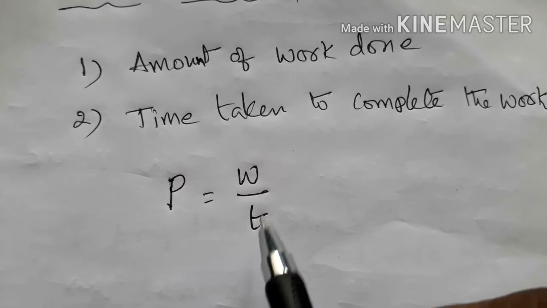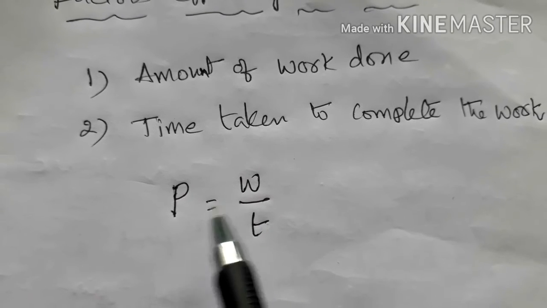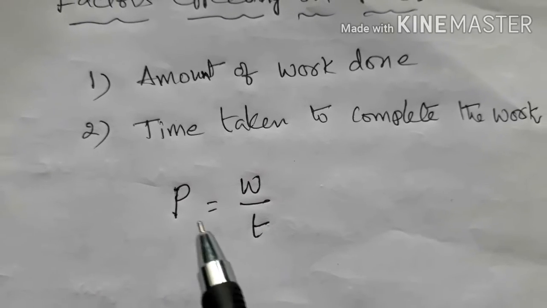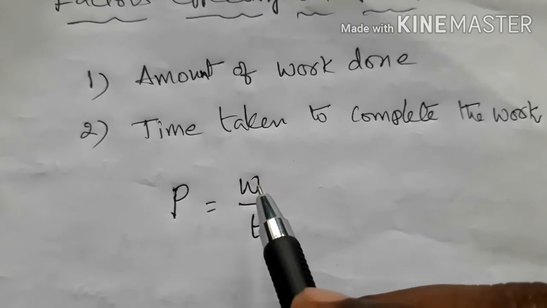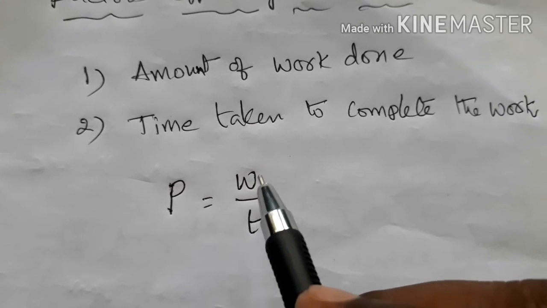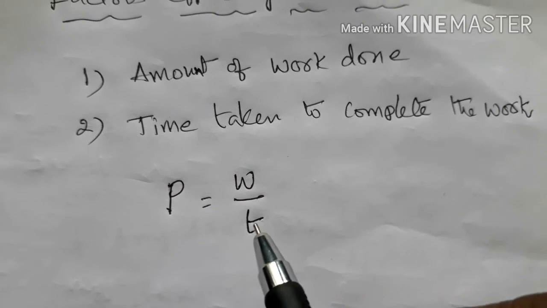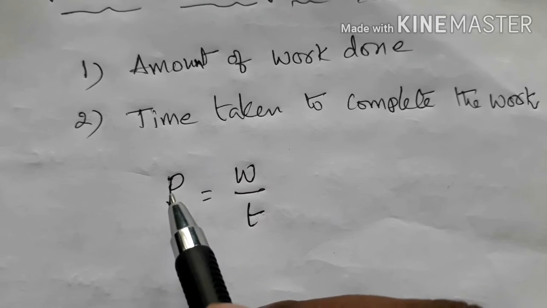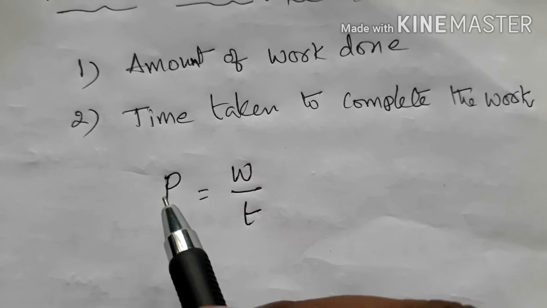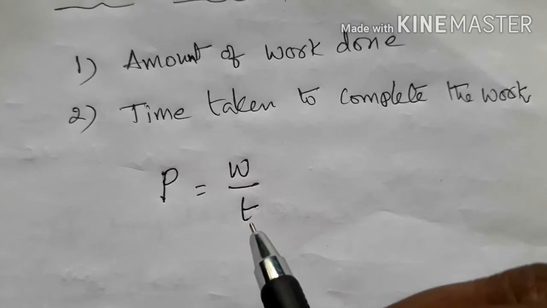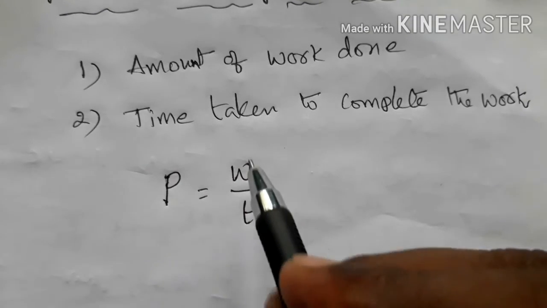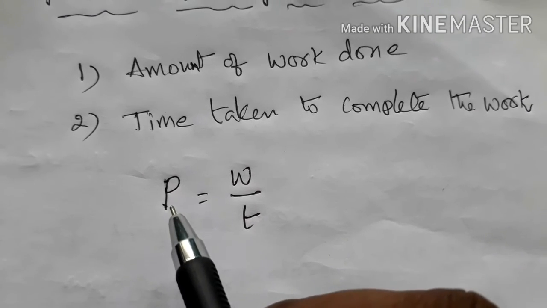If it takes more time for the same work, power decreases. Here time and power are in inverse proportion. So if work done is more, power increases, and with more time taken, power decreases. For the same work, with less, shorter time, power increases.